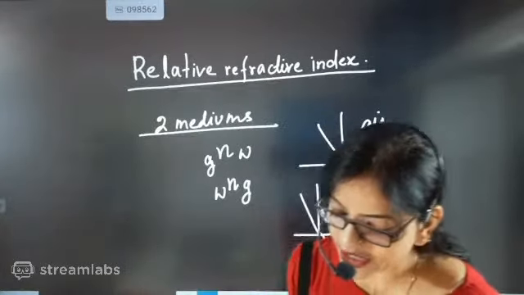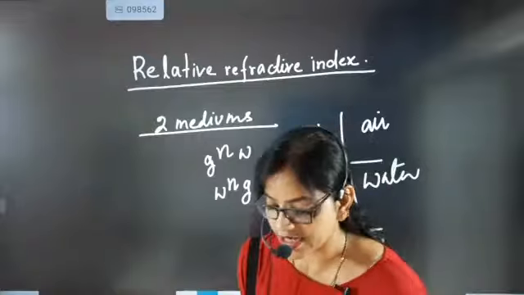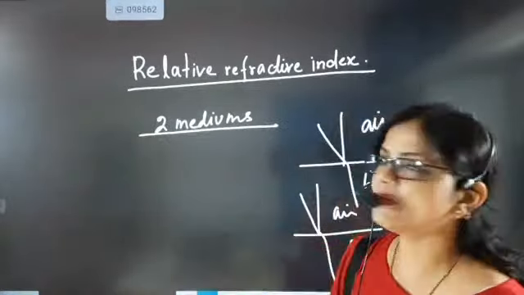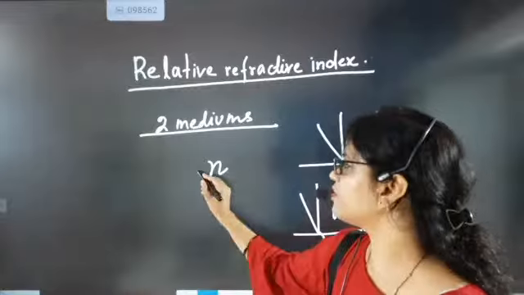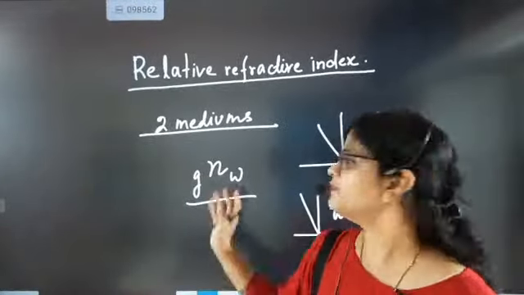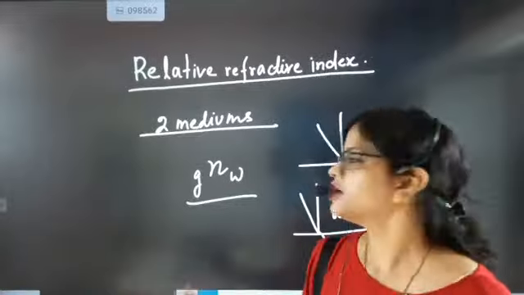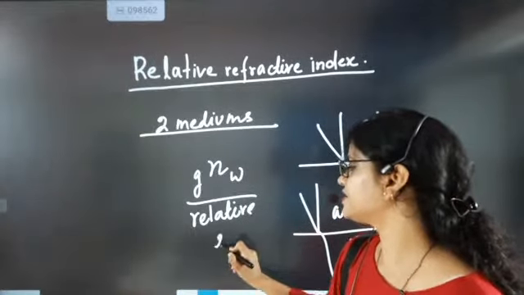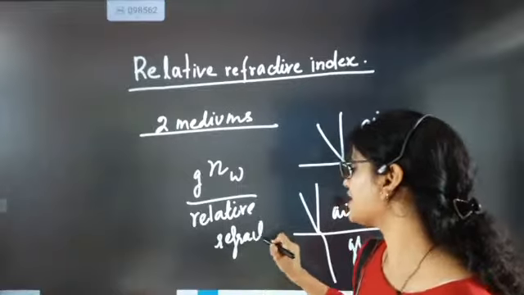Come on, quickly tell me, have you understood what is relative refractive index? If somebody gives you this and asks what type of refractive index this is, then you will say that here air is not there, in both the mediums air is not there, so it is called relative refractive index.